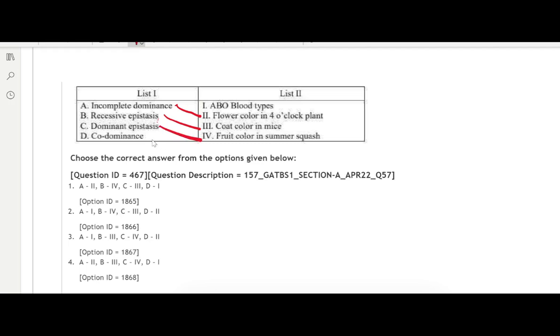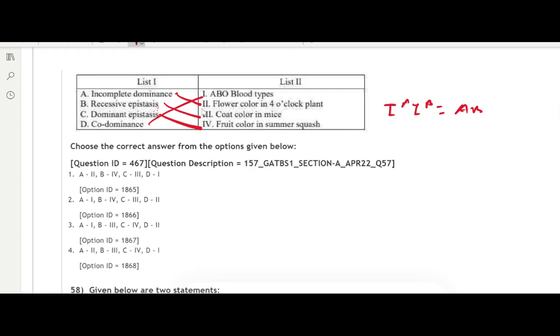The fourth condition is codominance, in which two different alleles show effect at the same time, as is commonly known in case of ABO blood types, where if IA and IB alleles are present, the resulting phenotype is AB, and both the alleles are showing their phenotype, which is known as codominance. Therefore, the correct combination of list 1 and list 2 items would be A2, B3, C4, and D1, which is the fourth option.